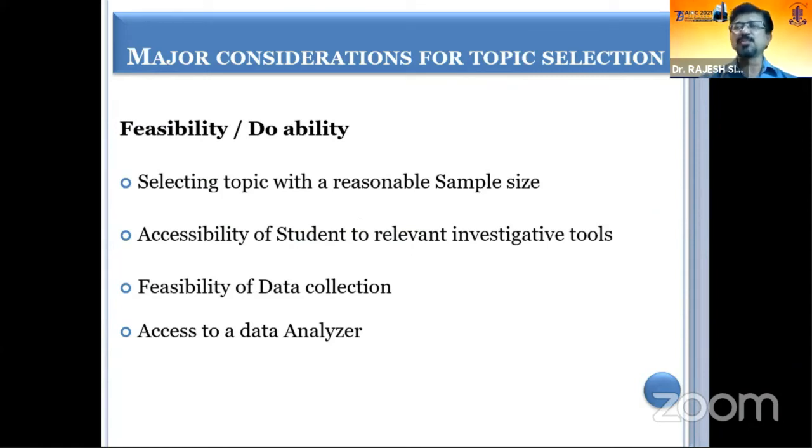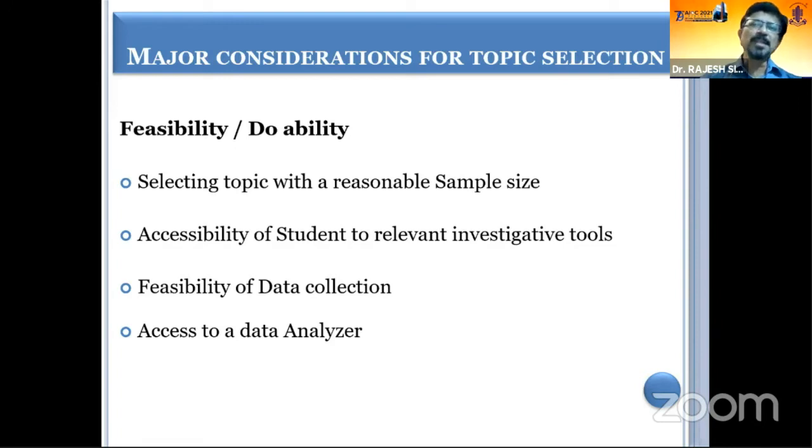The sample size should be reasonable. It should not be too much. If a study requires a very high sample size, then you should not do that study. But of course, it should be an adequate sample size; the power of the study should be at least more than 80%. Otherwise, it will be of no use at all.